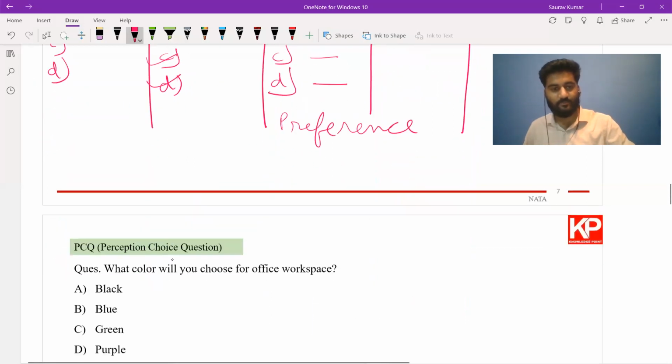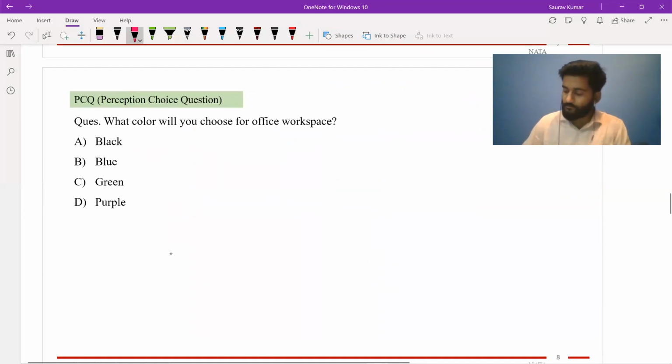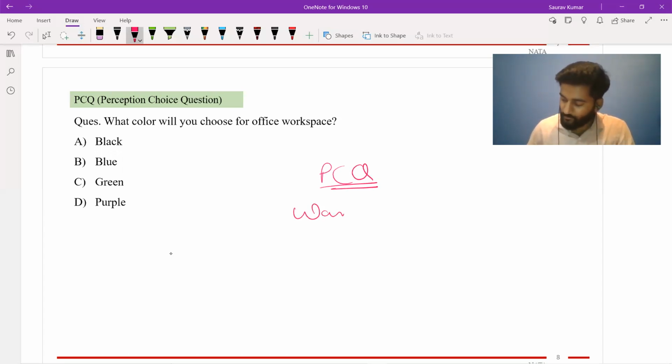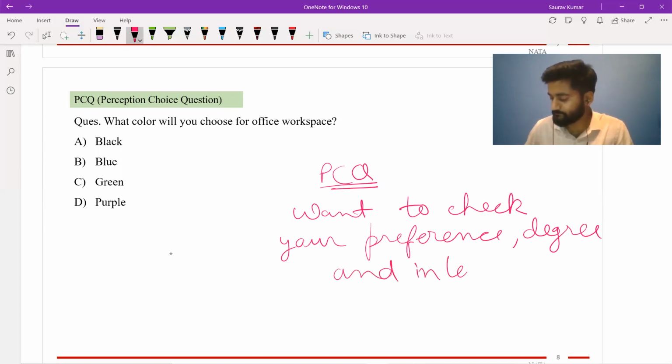Let me explain PCQ through this example. But first, if you want to know why NATA gives PCQ questions, it is that they want to check your preference, your degree and intensity. Also, they want to see how critically you can think, how much your answer is logic based.